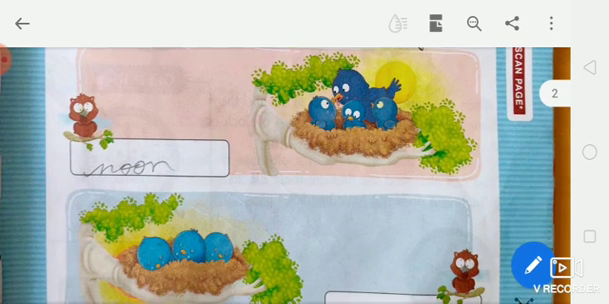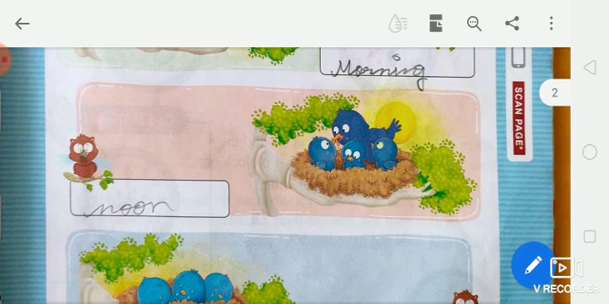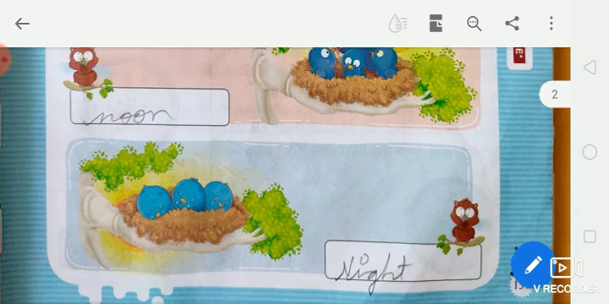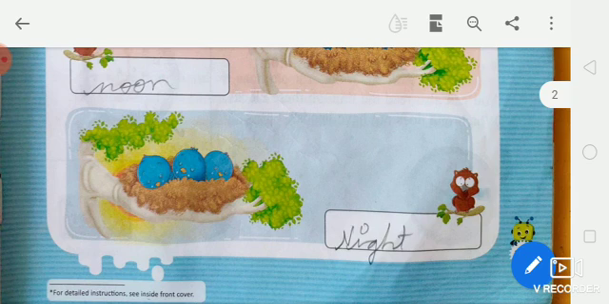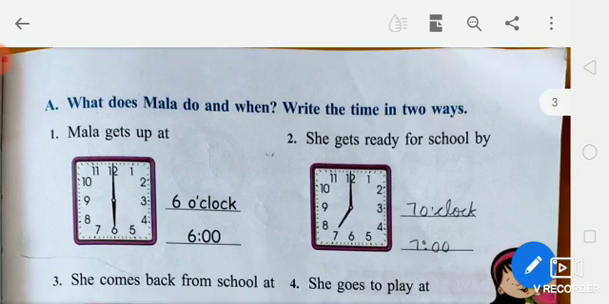So students, now the next picture. The sun is in the middle. Midday means noon. Spelling of noon: N-O-O-N, noon. Now the next picture. The sun is setting. This means evening. Night. Spelling of night: N-I-G-H-T, night. Is that clear, students?